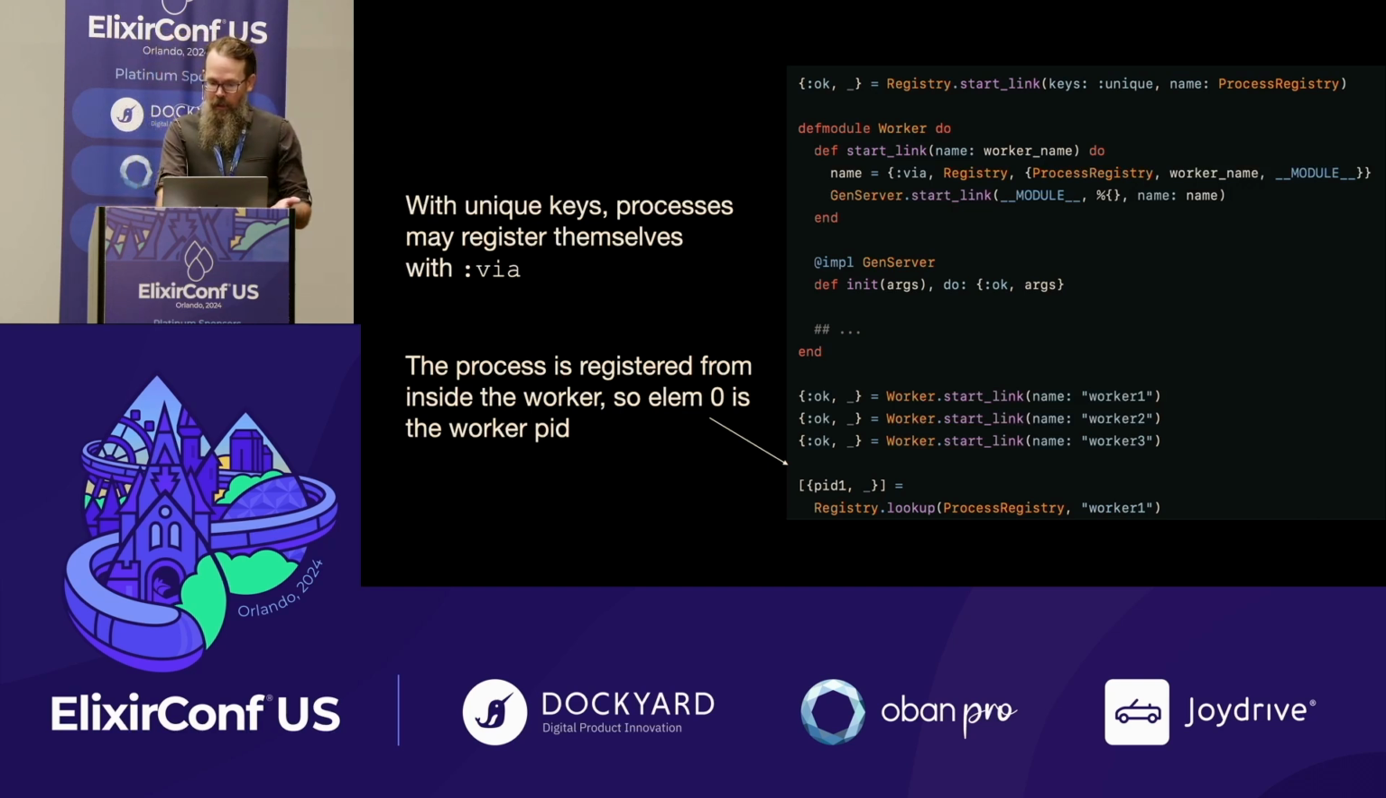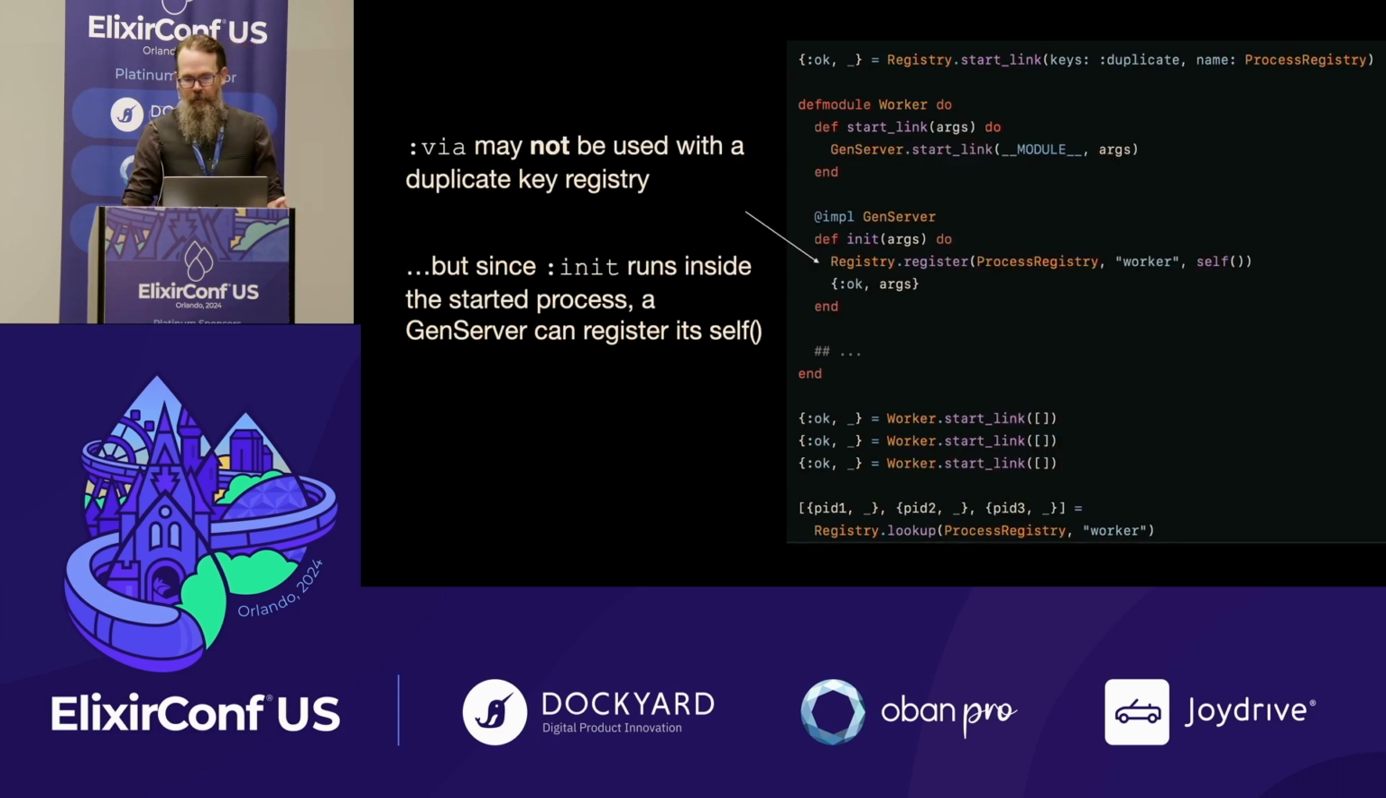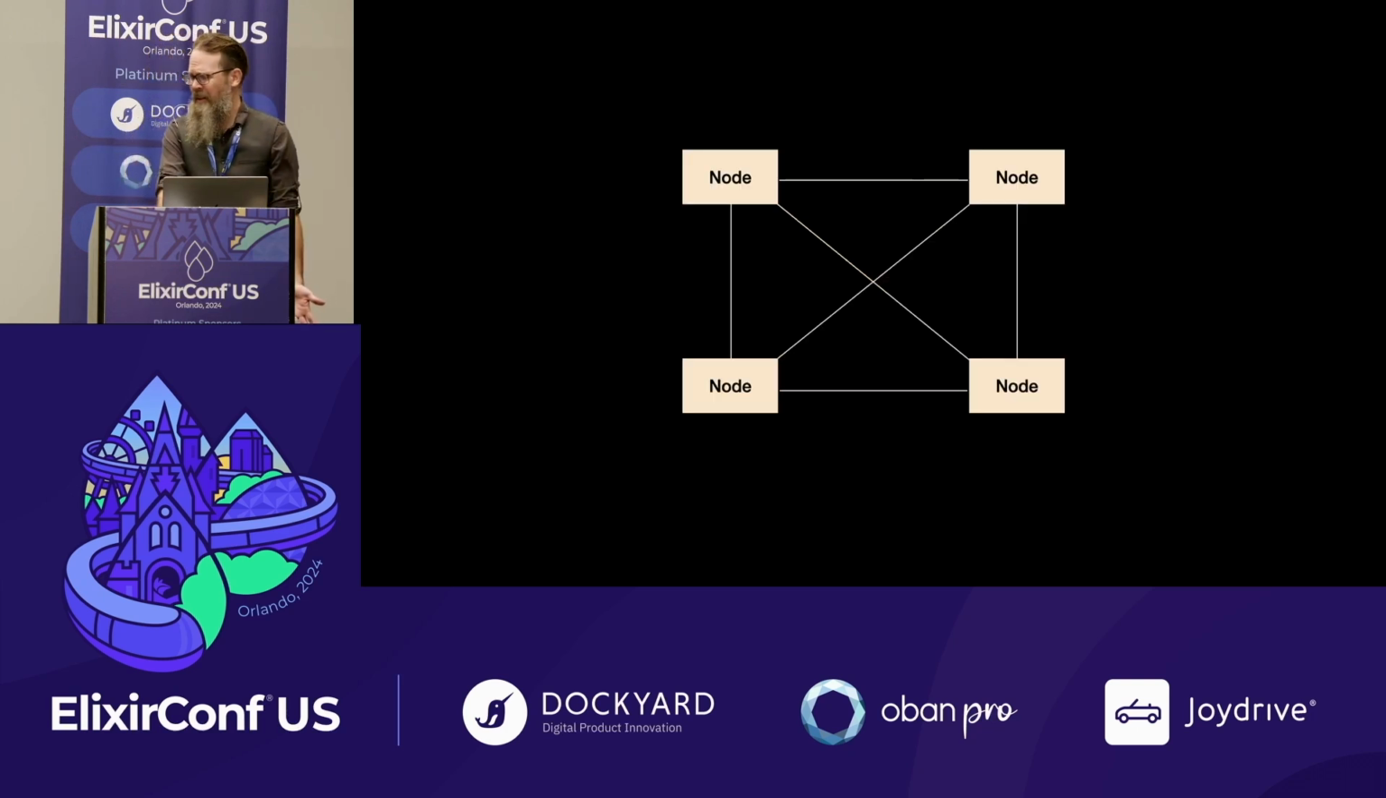And again, this will only work with a unique key registry, because the init callback of a GenServer is running in the PID. With a duplicate key registry, you can build a non-unique registry. You say, give me a worker, and it'll give you back the workers. You can choose how to dispatch. But that only works on a single node.